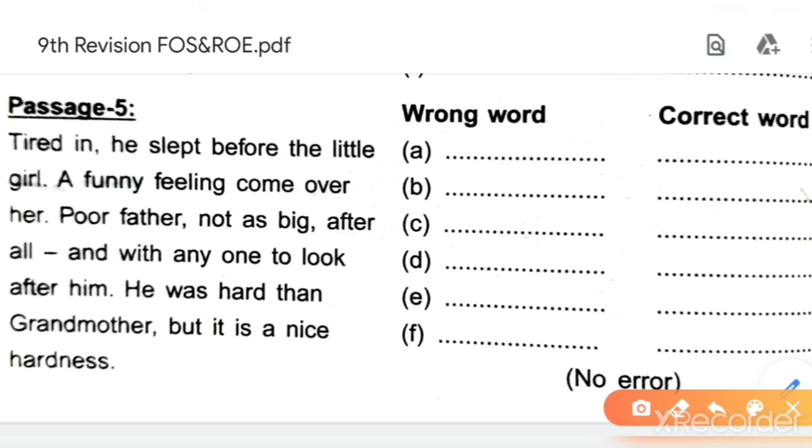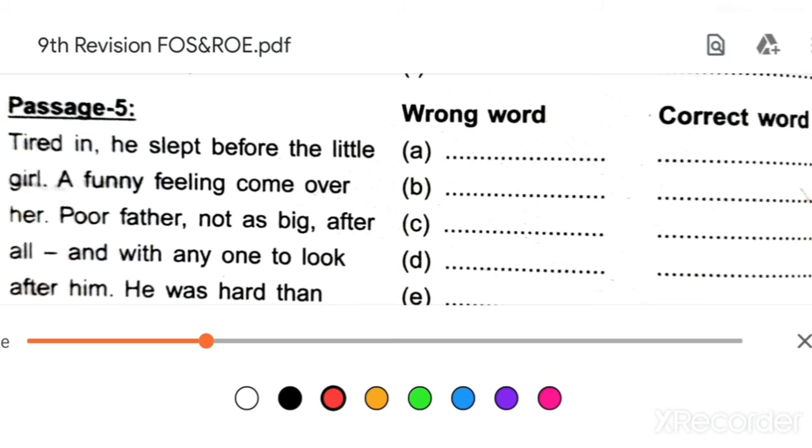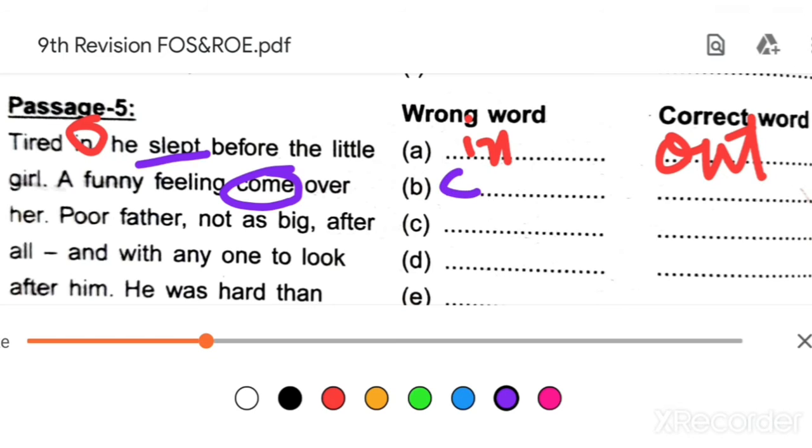Same chapter. Okay, tired in, what will become? Out. Okay, so tired out, he slept before the little girl. A funny feeling come over. See, here past tense is given, slept, and here present tense is given. So the wrong word is come and the right word is came, C-A-M-E. Came over her.